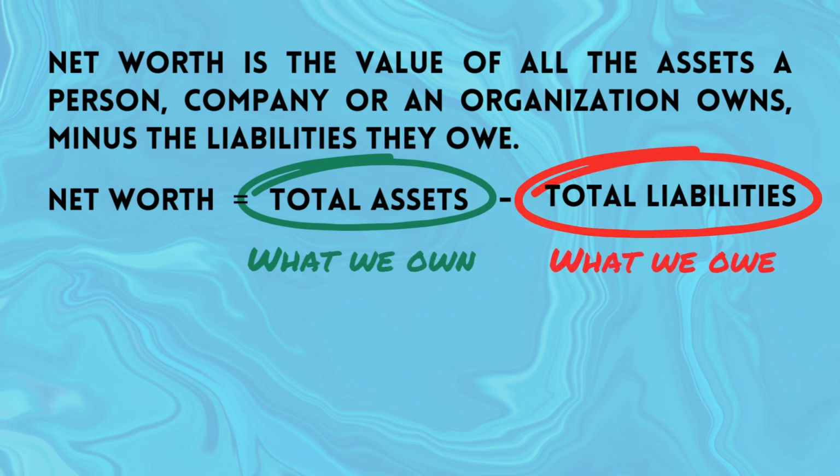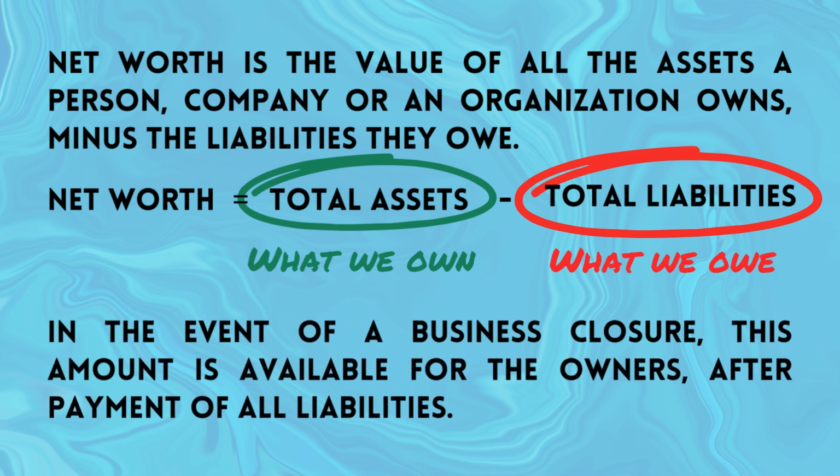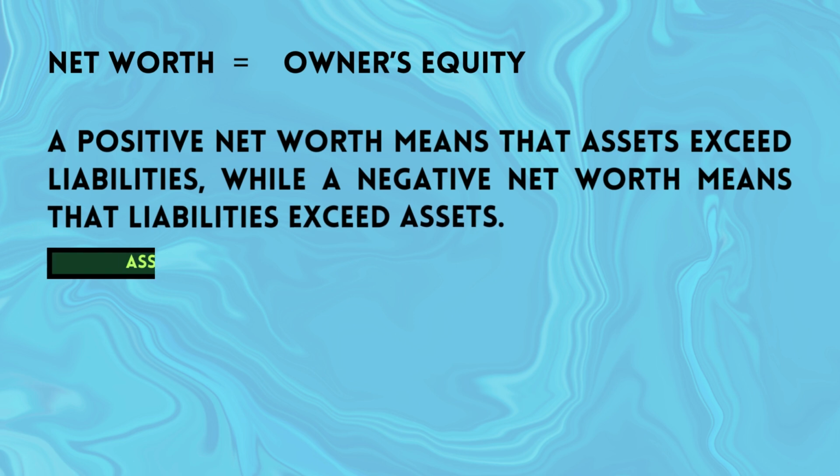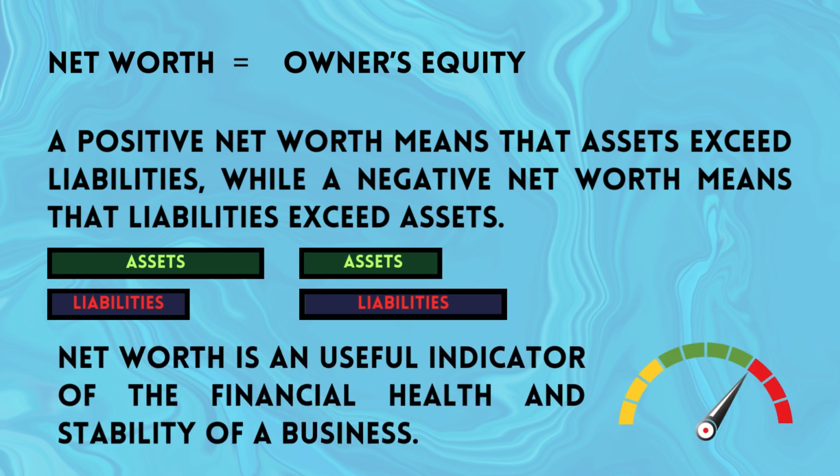In the event of a business closure, this amount is available for the owners after payment of all liabilities. Thus, net worth is also called the owner's equity. A positive net worth means that assets exceed liabilities, while a negative net worth means that liabilities exceed assets. Net worth is a useful indicator of the financial health and stability of a business.